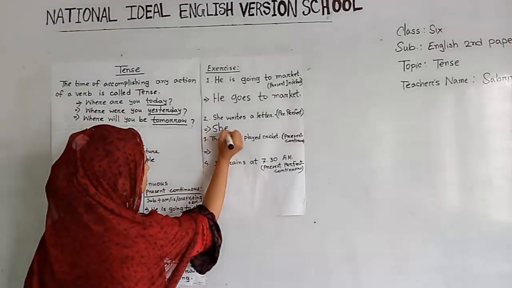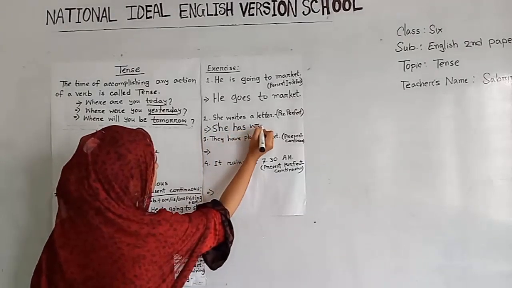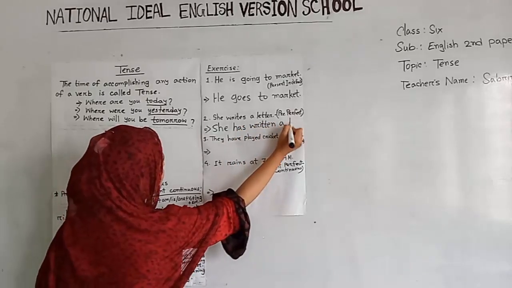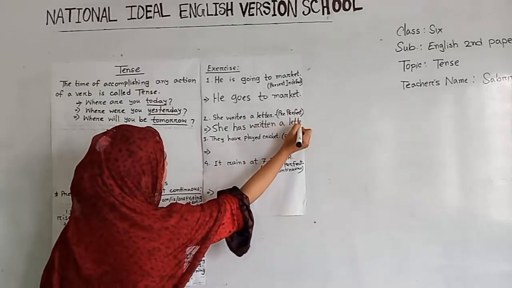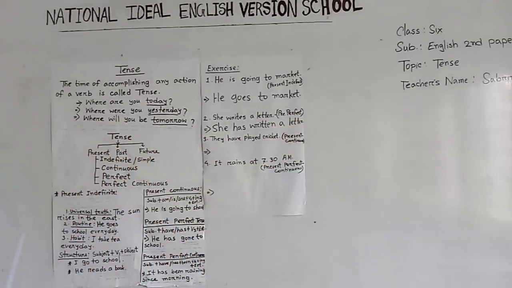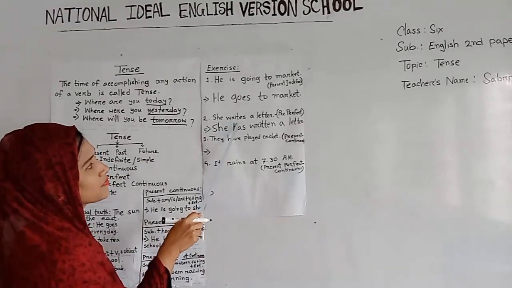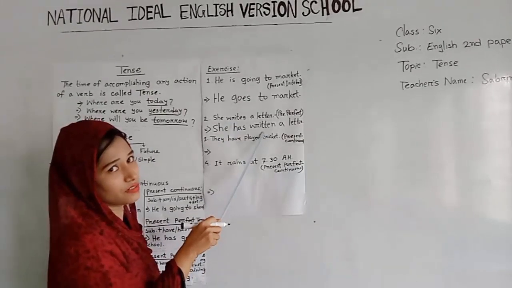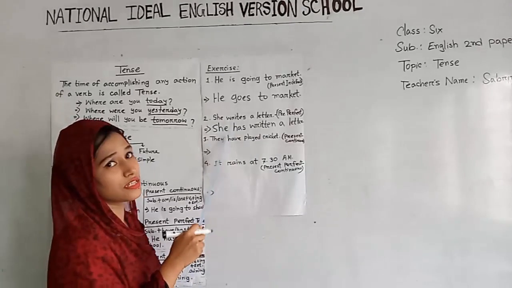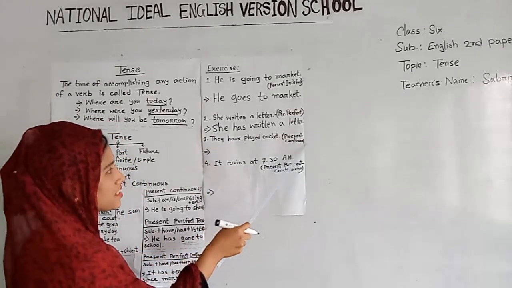She has written a letter. Dear students, here you can find this: the main verb write, its past participle form is what? Written. And we use has after the subject she. So we can write here: she has written a letter.